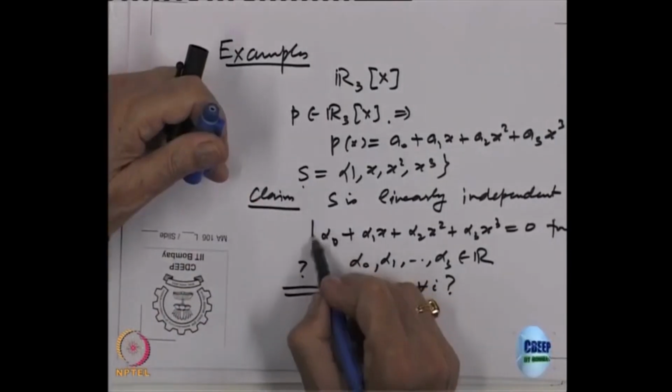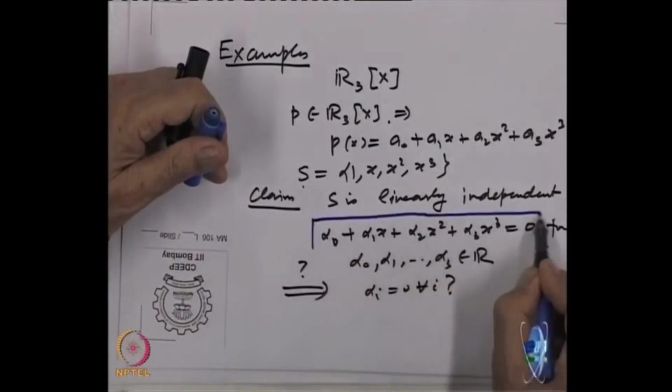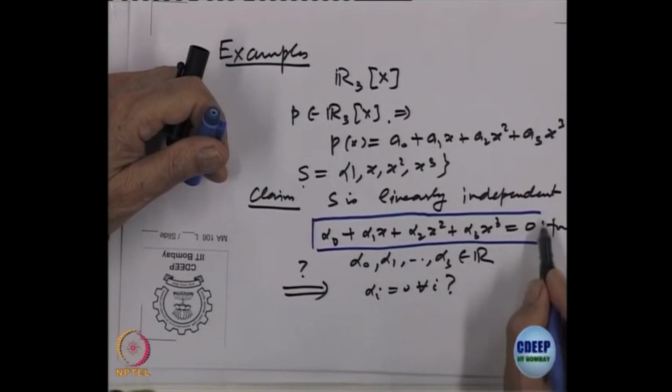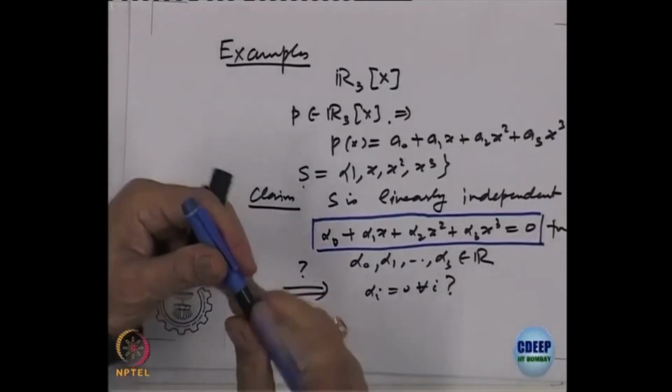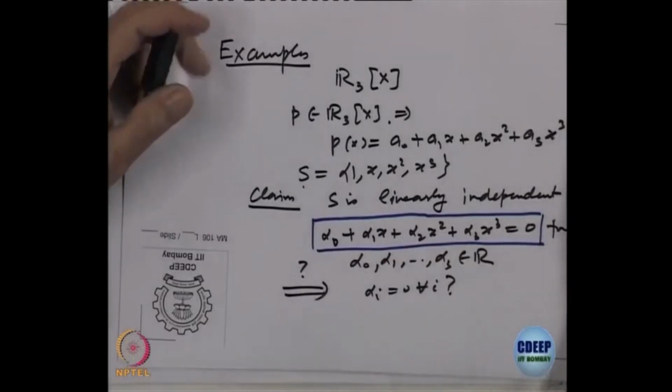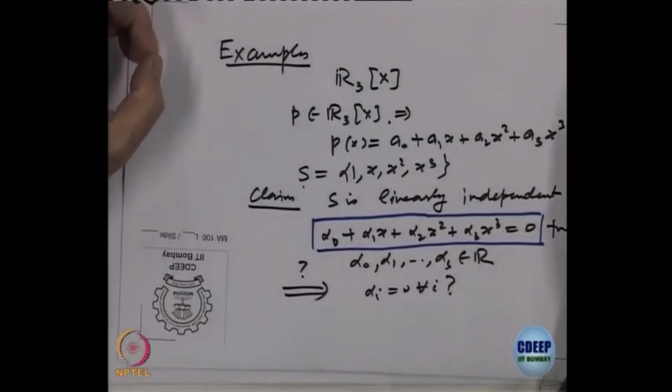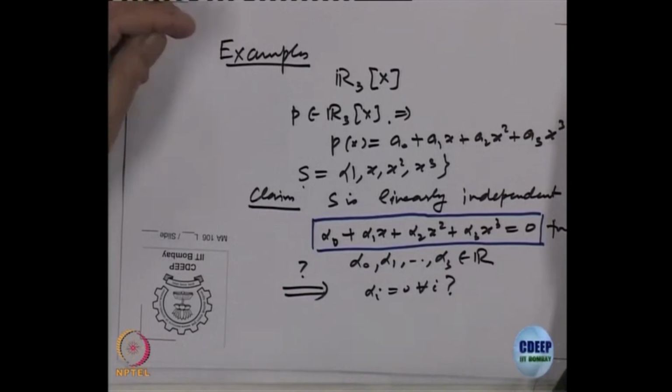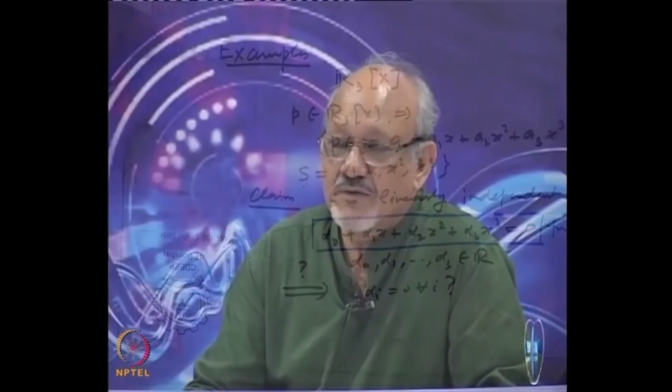Now, if this equation is satisfied, what is the meaning of this? This is equal to 0. Left hand side is a polynomial, right. What is 0 on the right hand side? You can't have a polynomial on one side and a number on the other.